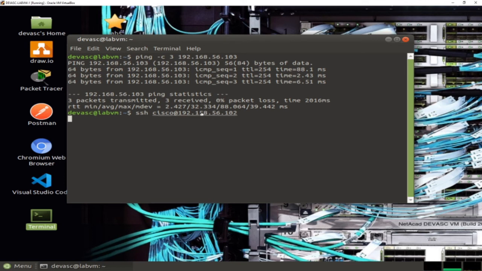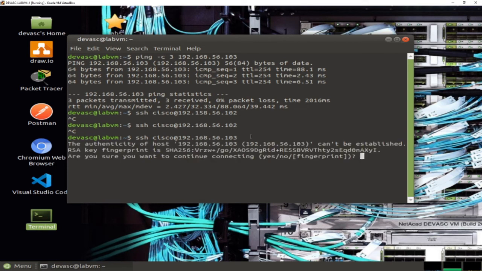Okay, as you can see, there is a problem with the IP address, so Control C, and then 192.168. Okay, one more time, 103, because this is the IP here, 192.168.56.103.